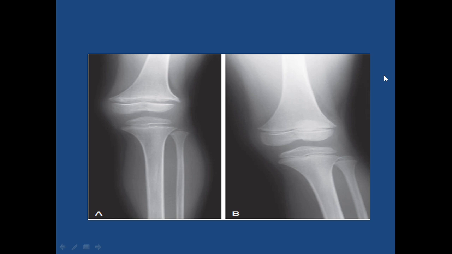So these two types of vitamin D dependent rickets are generally autosomal recessive in character.